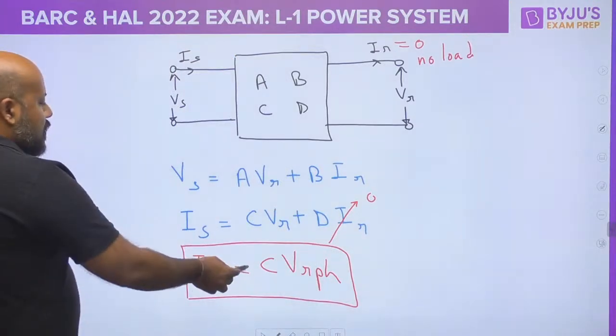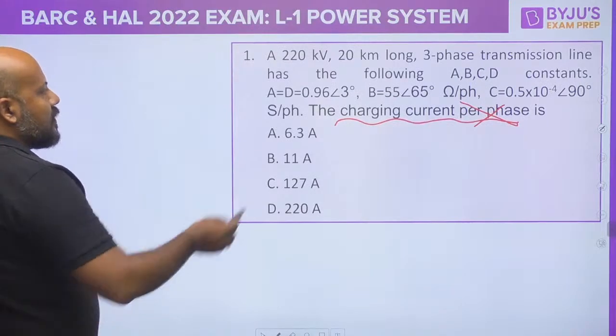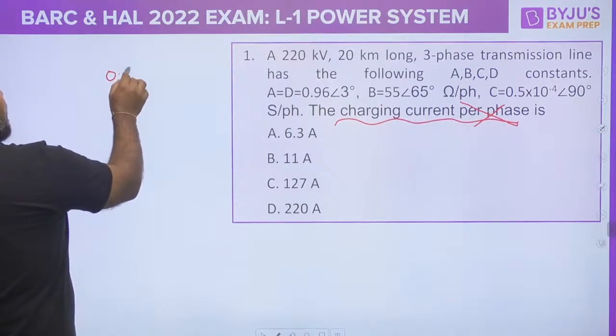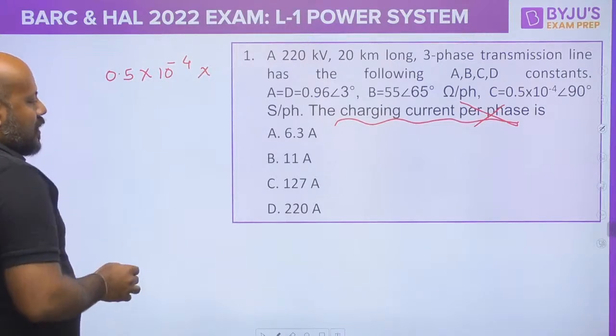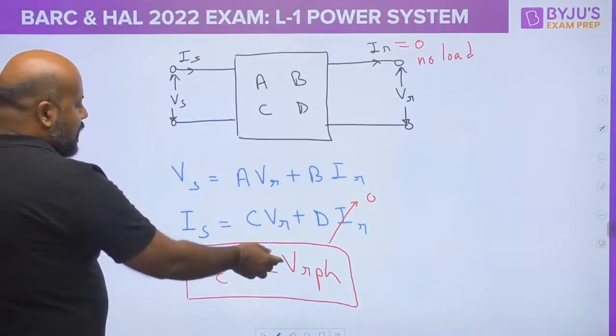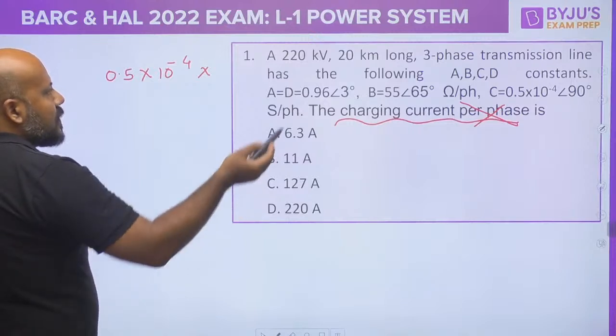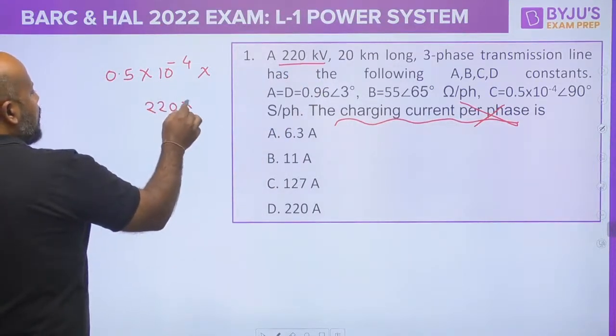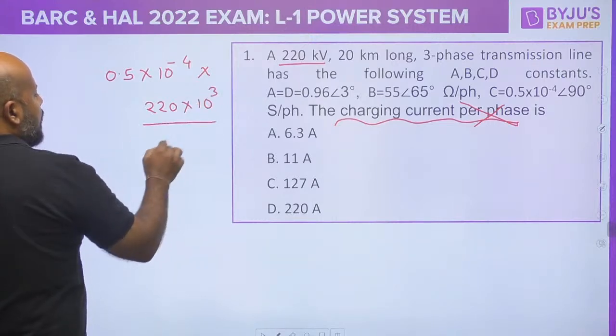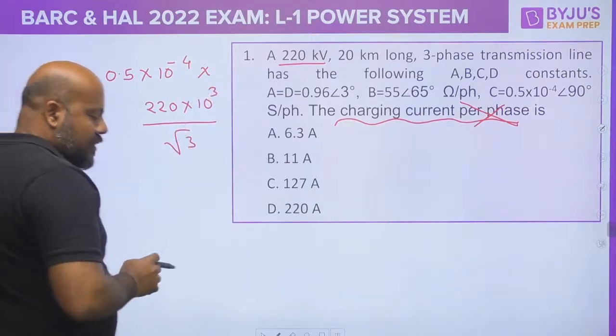The value of C is given. I am only talking about the magnitude, 10 to the power minus 4. And what is the per phase receiving end voltage? It is going to be 220 kilovolts divided by root 3, because this is the line voltage given.